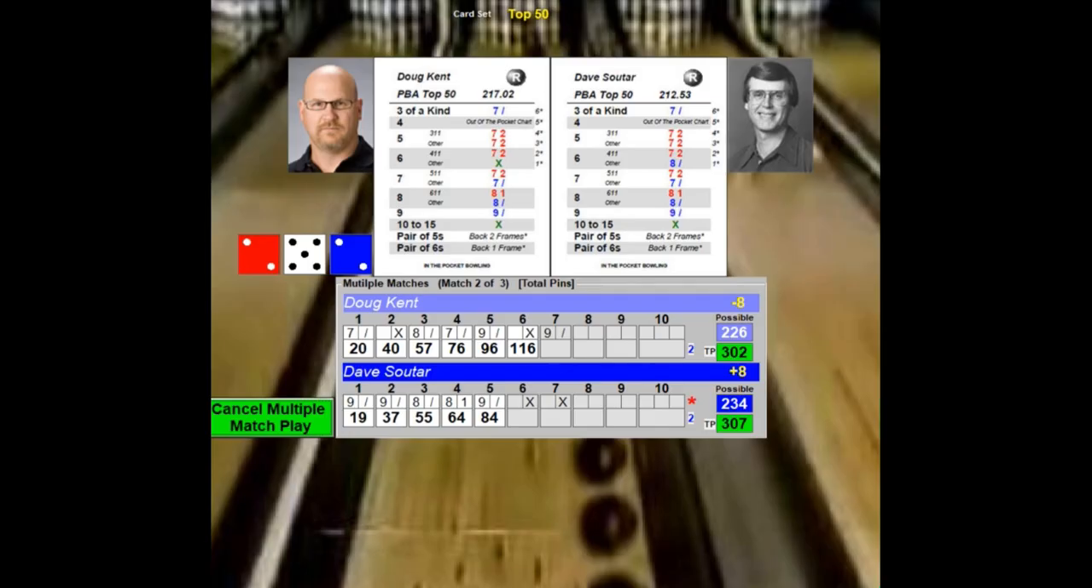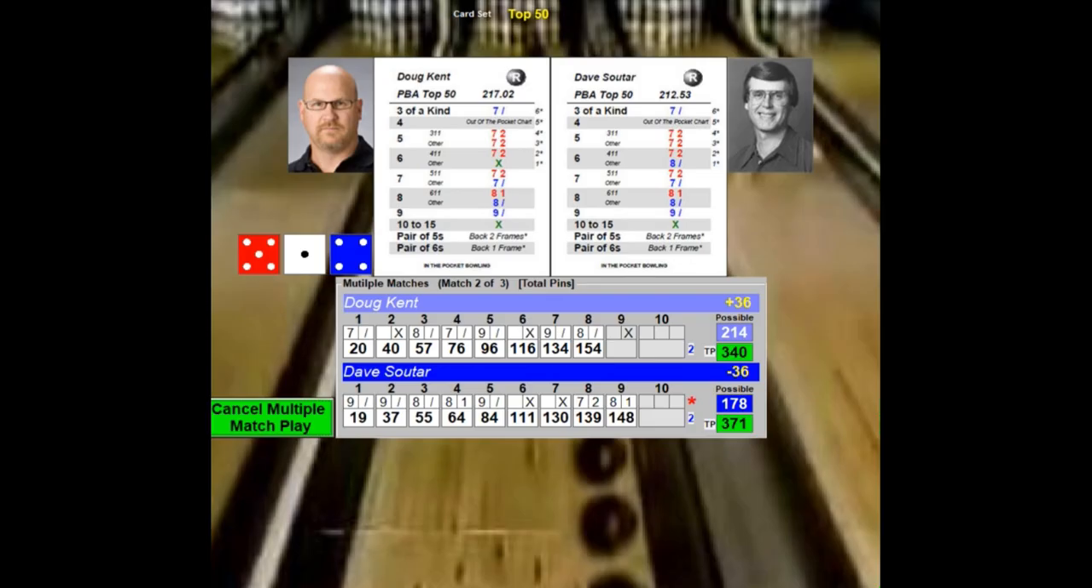Kent throws a 2-5-2. That's 9. That's not going to be a strike. On 8, he throws a 3-1-4. That's 8. That's a spare. Sultar throws a 1-2-2. That's an open frame. He was doing so well, it did another open frame. On 9, he throws a 1-6-1. That's another open frame. He's in trouble. Kent throws a 5-1-4. That's a strike.